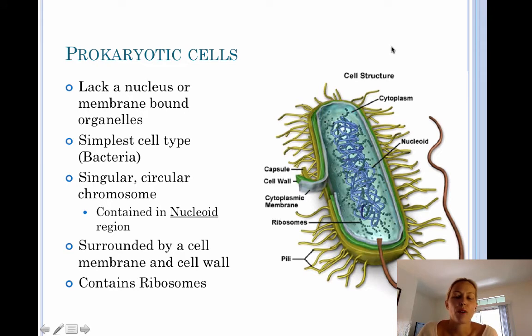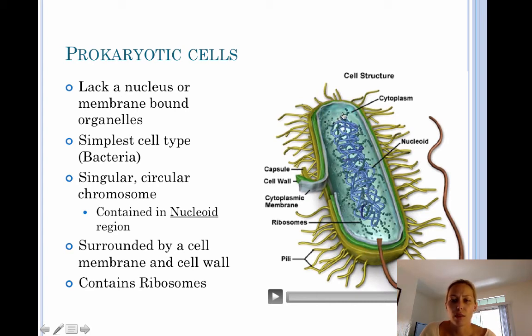Just a closer look at prokaryotic cells. Here we've got a diagram of a prokaryotic cell. We can see here that we've got our genetic material found in the cytoplasm of the cell. Prokaryotic cells have a circular chromosome, meaning that it looks like a rubber band as opposed to the strings of spaghetti that you usually find DNA in eukaryotic cells. So prokaryotic cells have DNA floating in their cytoplasm. Again, they don't have a nucleus, so no membrane. Their DNA is not enclosed in a membrane, and they have that circular chromosome.